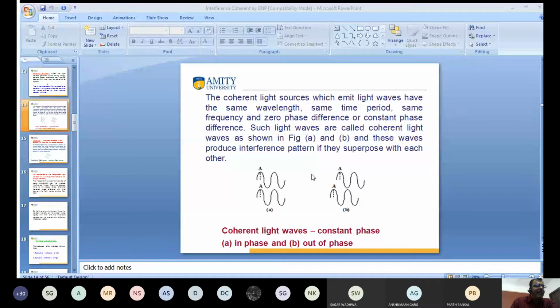And the other one, have you seen my arrow on screen? This is the other wave, B. There are two waves, A and B. They are out of phase, but they have a constant phase difference. This is known as the sources being coherent. This is the condition of coherence.